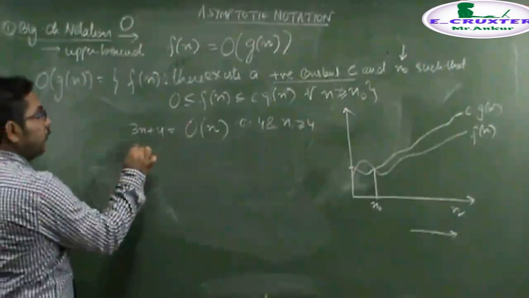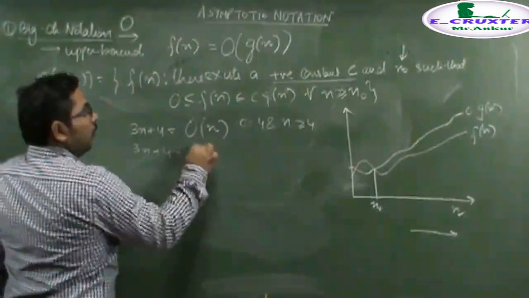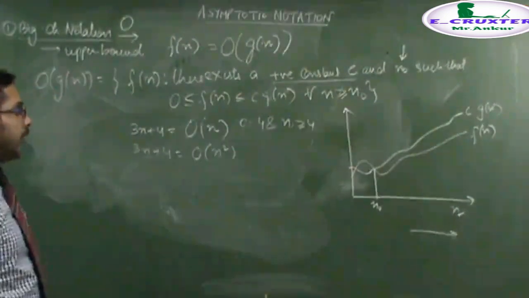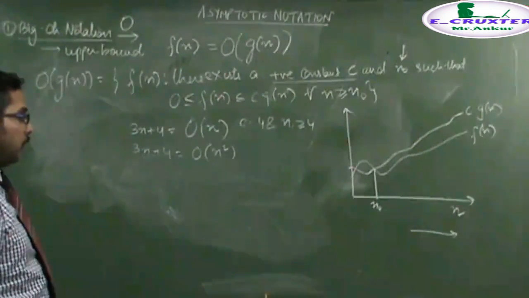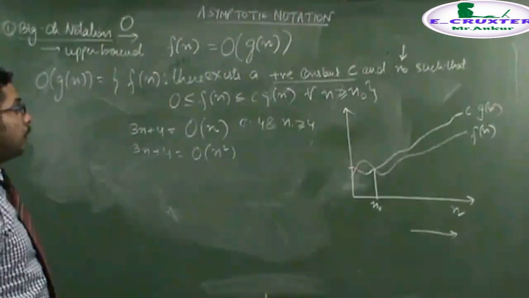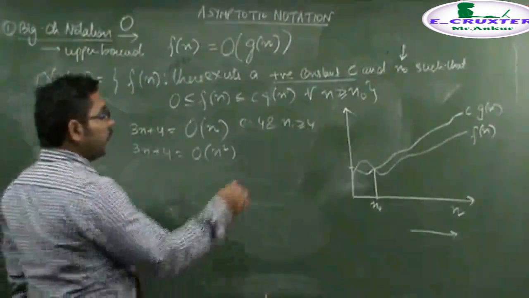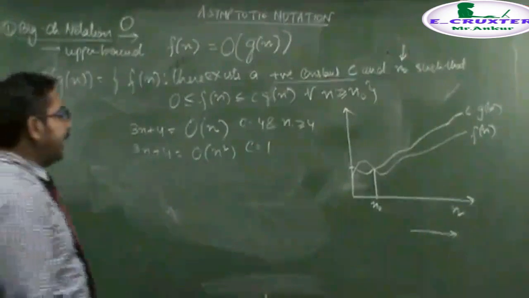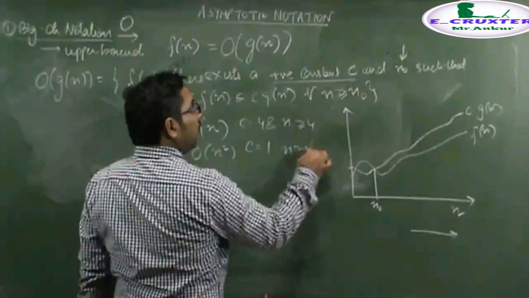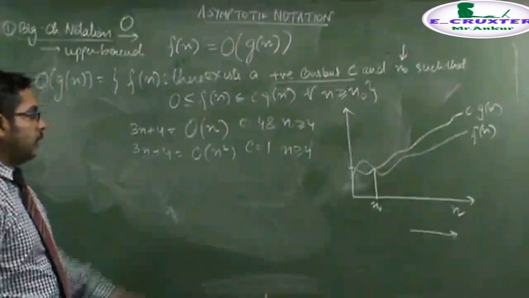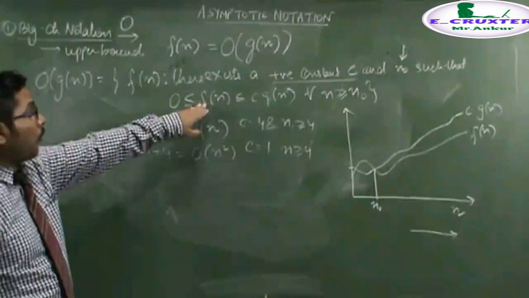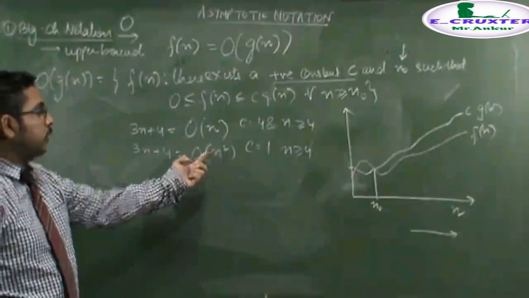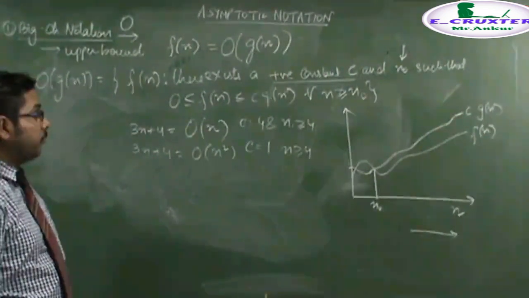Other than that, if I take, instead of a linear function, a quadratic function, then it could also act as an upper bound. If I take the constant c equal to 1, let's say, and all input greater than or equal to 4, then this equation will also be satisfied. Because when you open this equation, 3n and 4 will be less than or equal to cn square, with c as 1. Therefore, if you take the input 4, this will be satisfied.